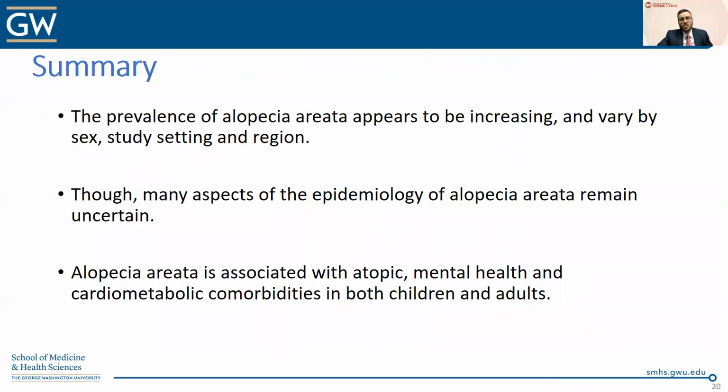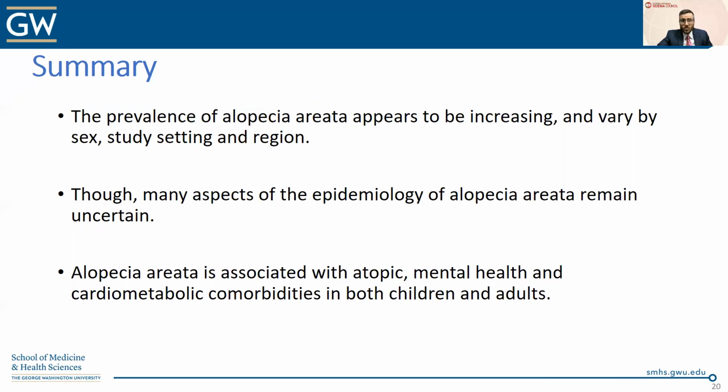So to summarize, the prevalence of alopecia areata appears to be increasing and varies by sex, by study design, and by region, although many aspects of the epidemiology of alopecia areata remain uncertain. Alopecia areata is associated with a variety of atopic comorbidities, although the dominant one seems to be atopic dermatitis, with mixed findings for the other atopic comorbidities.